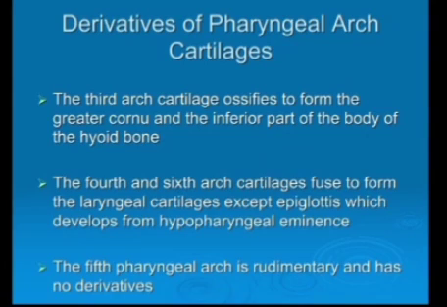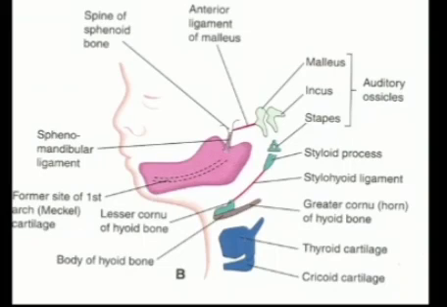The fifth pharyngeal arch is rudimentary and it degenerates and has no derivatives. Now in this diagram again, as we have discussed, we can revise them. Derivatives of first pharyngeal arch: incus, malleus, anterior ligament of malleus, sphenomandibular ligament and mandible.